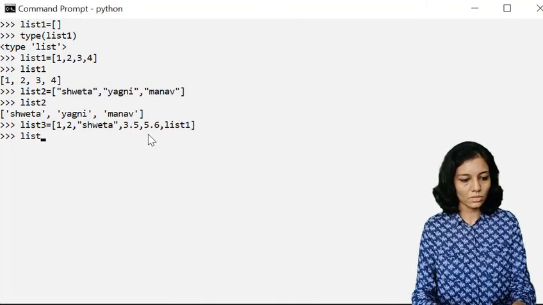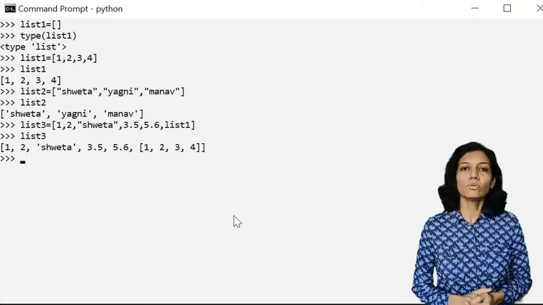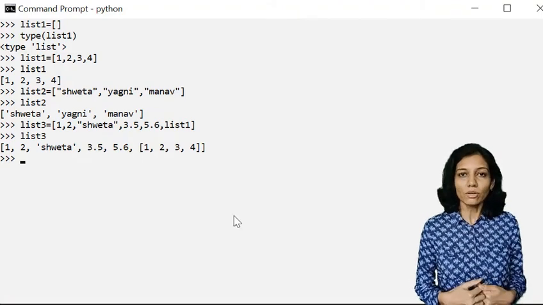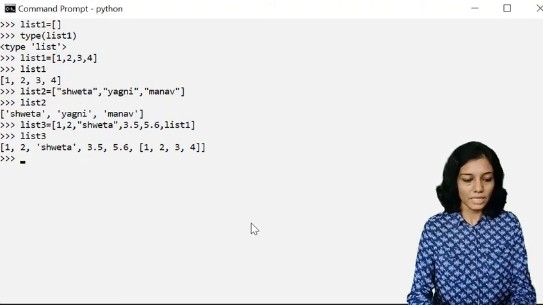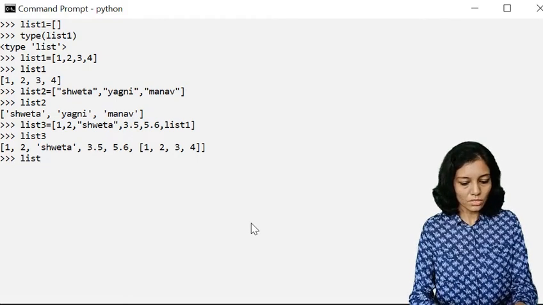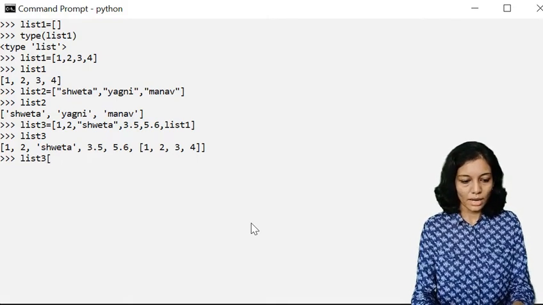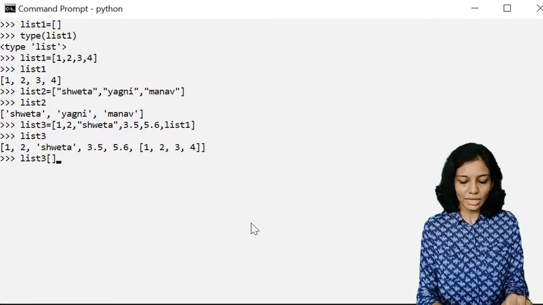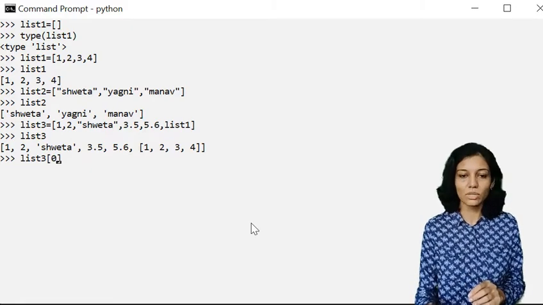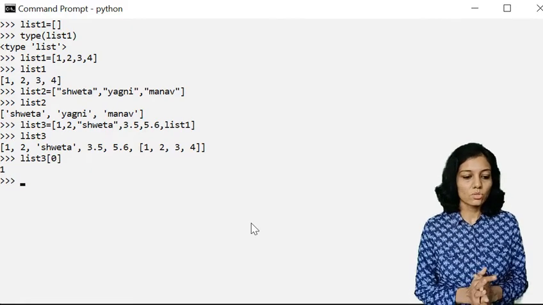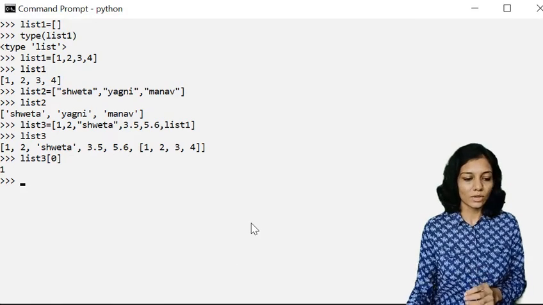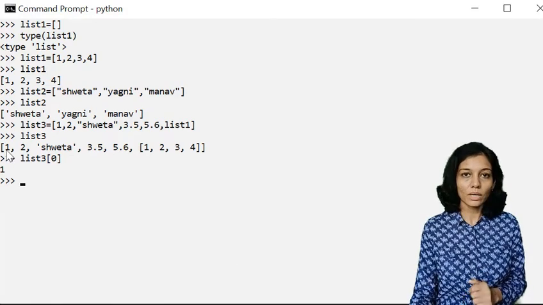So list3. Now if I want to extract any element of the list, I can use indexing. So if I use list3 and I want to extract the first element, I'll write index 0 because indexing starts from 0. So number 1 is extracted, because the first element is 1.